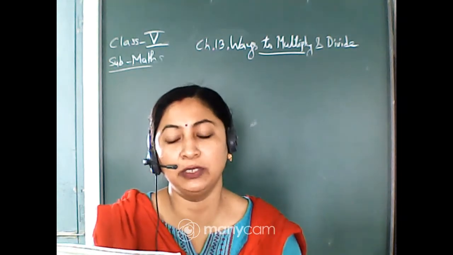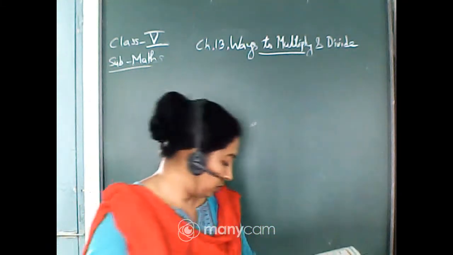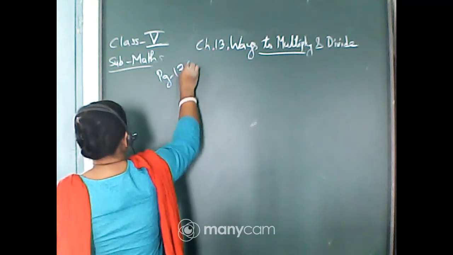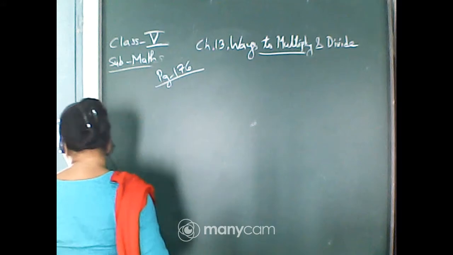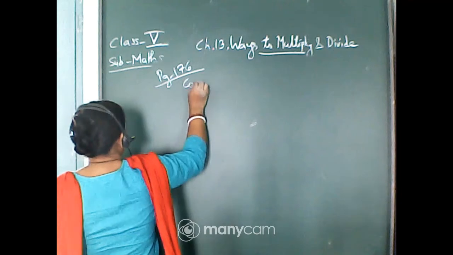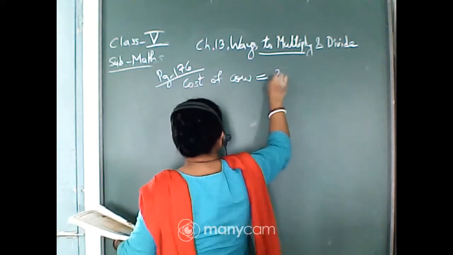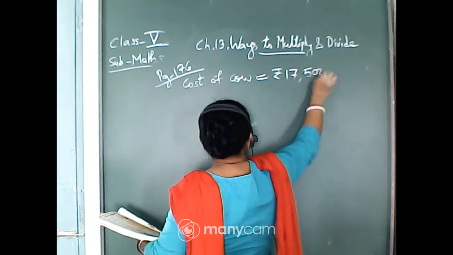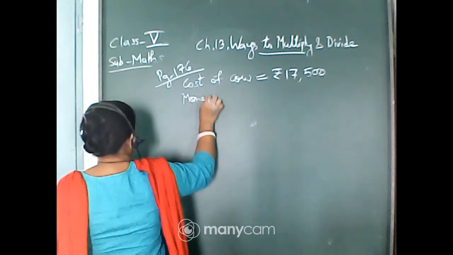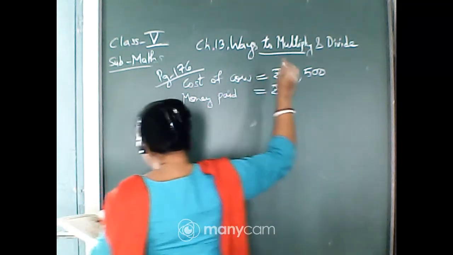Now you have to find out how much the government is spending on the cow. That means direct subtraction, isn't it? This is page 176. You will write: cost of cow is equal to rupees 17,500, and money paid is equal to rupees 5,500.